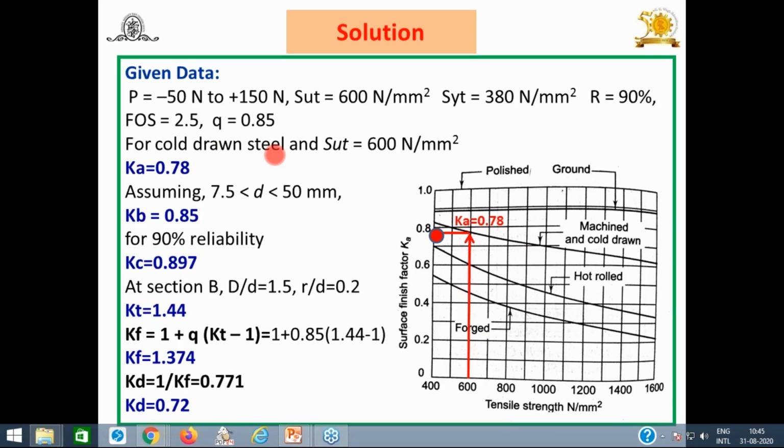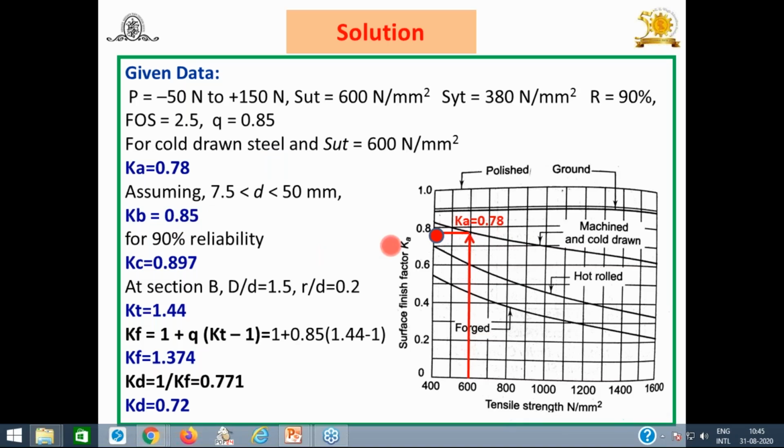And what about Ka? Ka is the surface finish factor, Kb size factor, Kc reliability factor, Kd modified stress concentration factor. If thermal consideration is there, you can add Ke, miscellaneous factor. If given, you can add Kf also, multiplied with SE dash to get the value of SE.